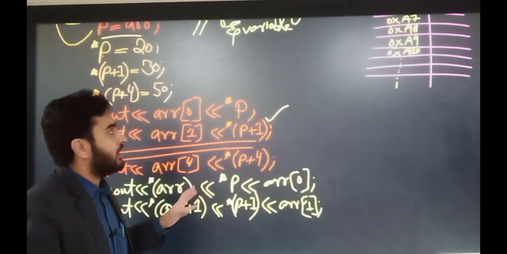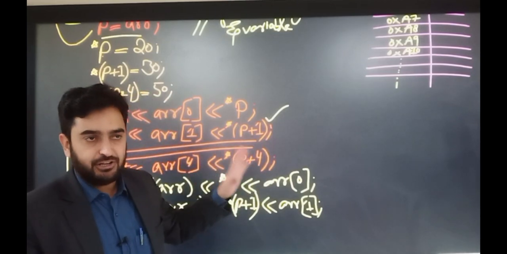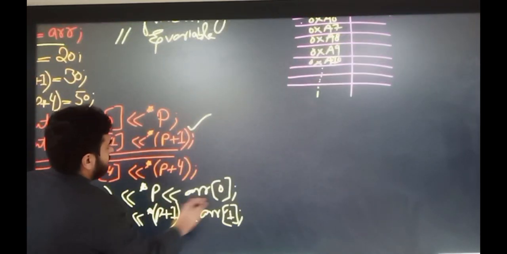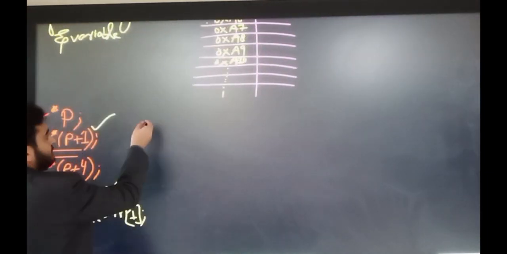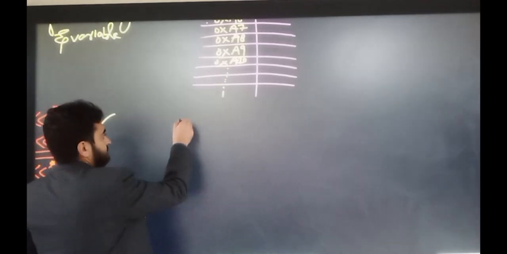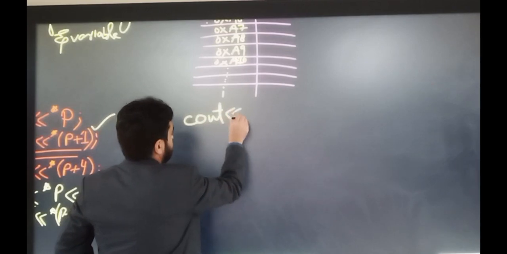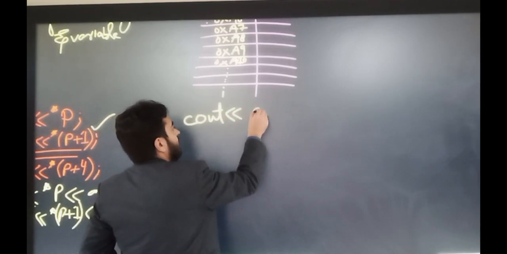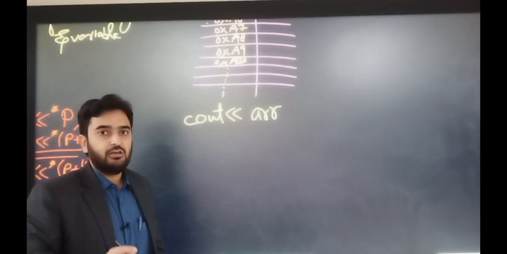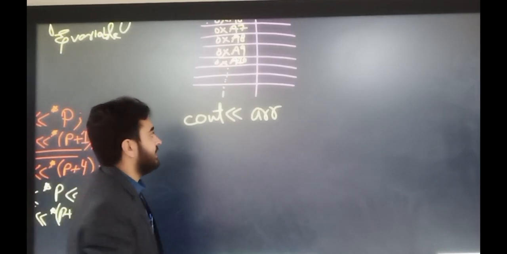We can also print out the addresses of each element on the screen. For example, if we want to print out the address of the first element, we can write down arr. This is the address of the first element.